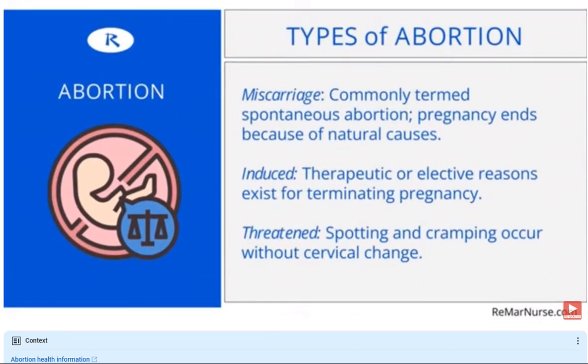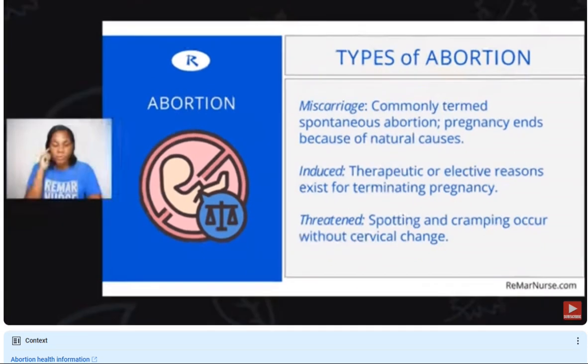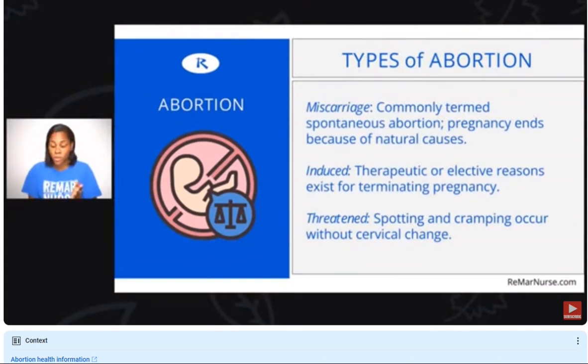And this abortion is significant for your nursing exam because with this abortion type in general, you have spotting and cramping. However, you don't have a cervical dilation. And so because of this, this is the abortion where you try to do everything you can to save the baby and the mother, right? So with the threatened abortion, this is where you typically see all of the interventions happening for the mom. So, we want to save the baby.